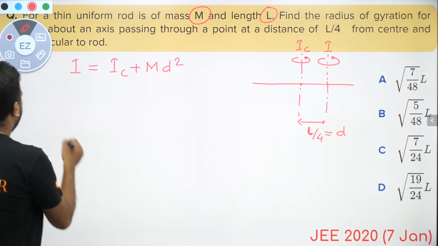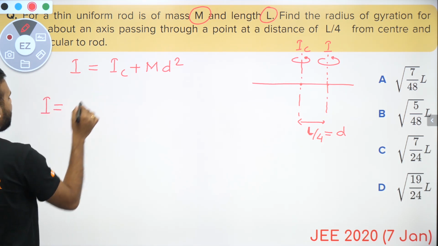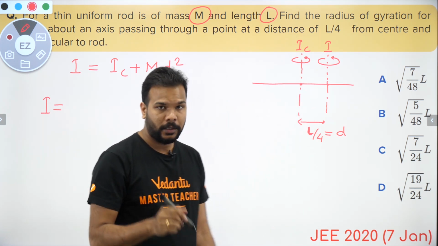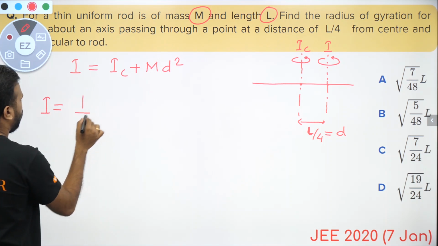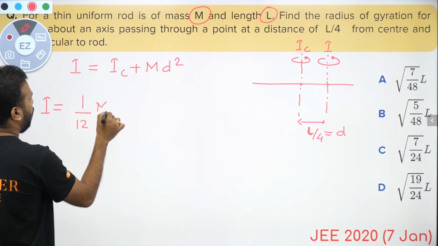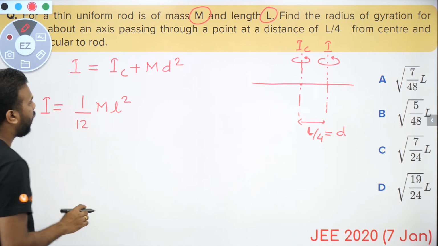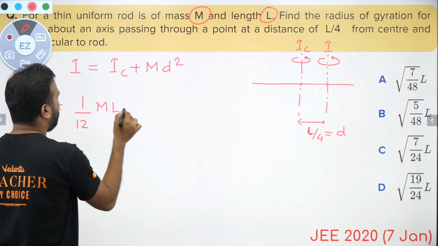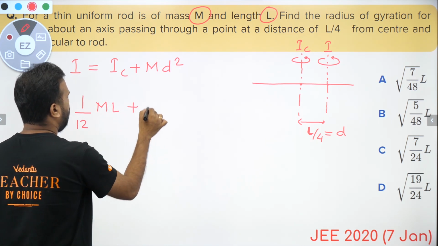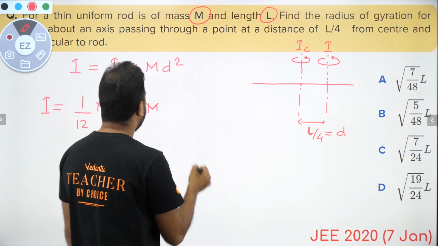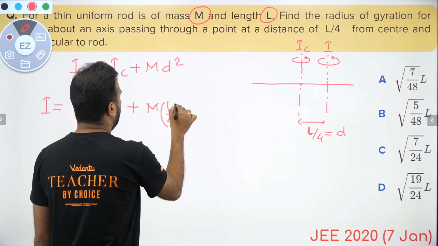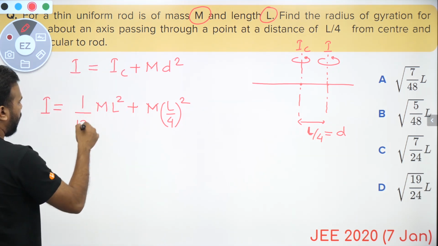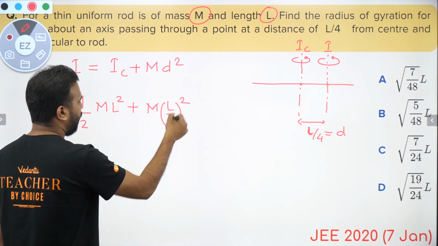IC is basically the moment of inertia of this rod when the axis of rotation was passing through the center of the rod, which, I'm sure you are aware, is 1 upon 12 m L square. If we have to write it as capital L, let's write it as capital L, because in the options we see it as capital L, plus m, and d is L by 4 square. So now what, 1 by 12 mL square plus m d square, which is L by 4 square.